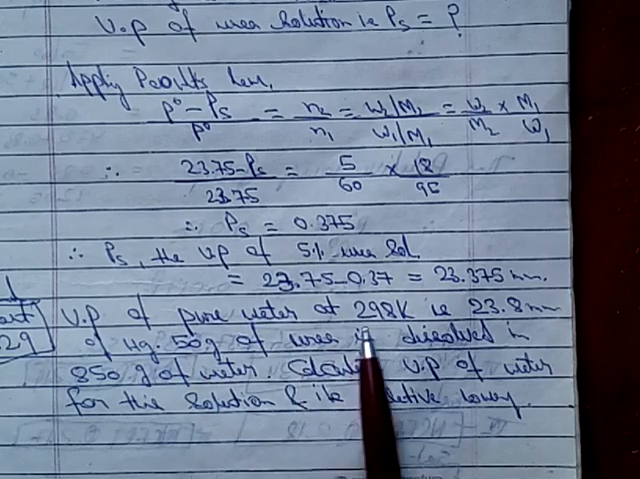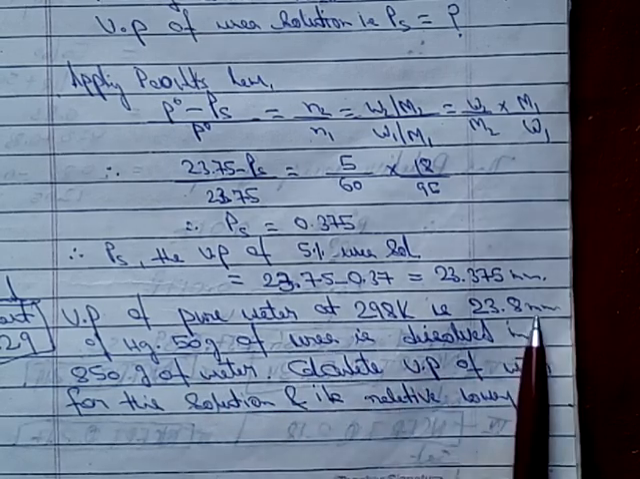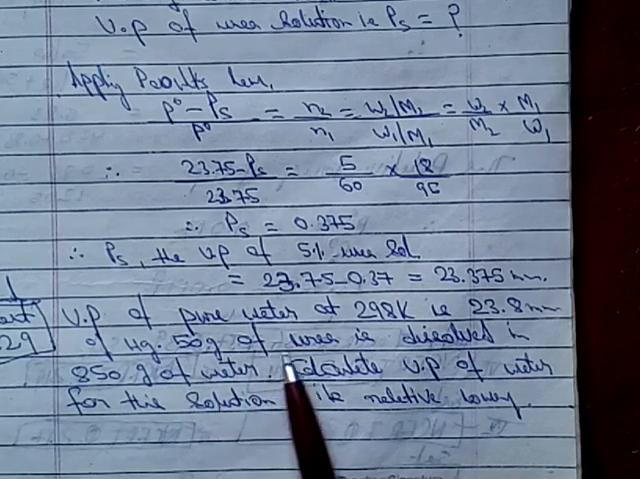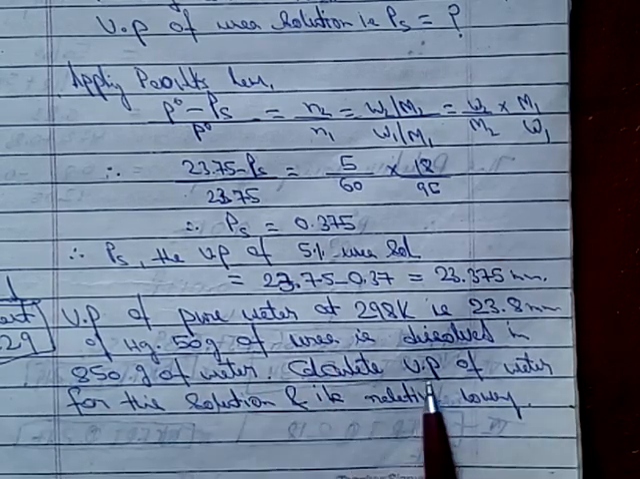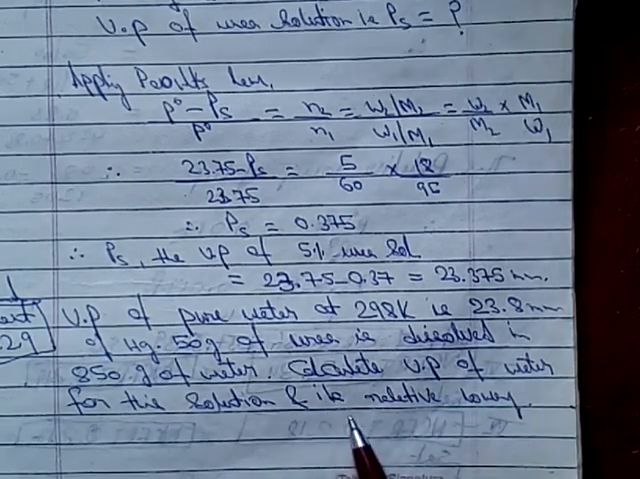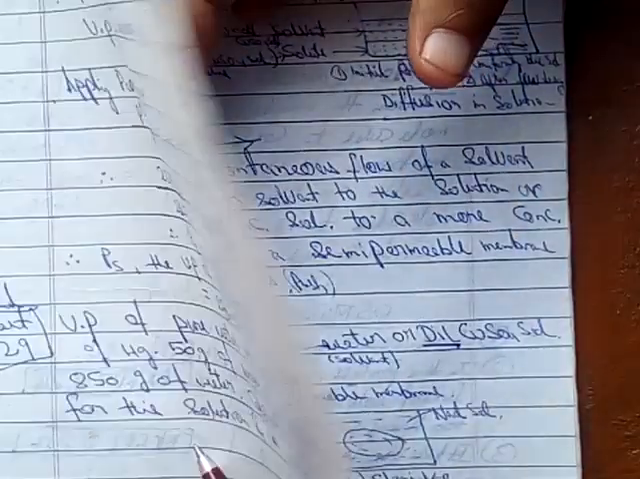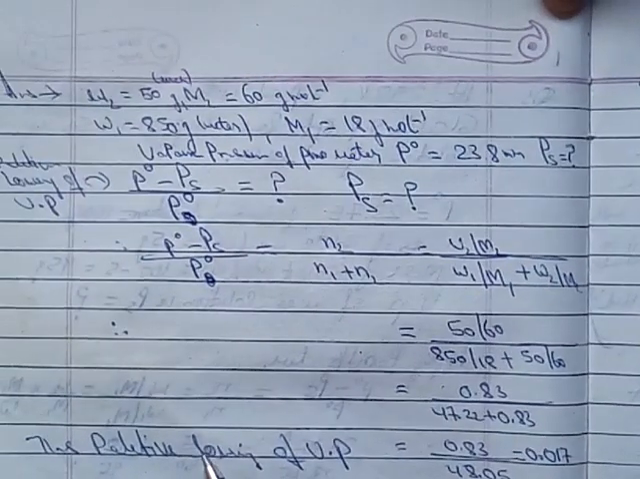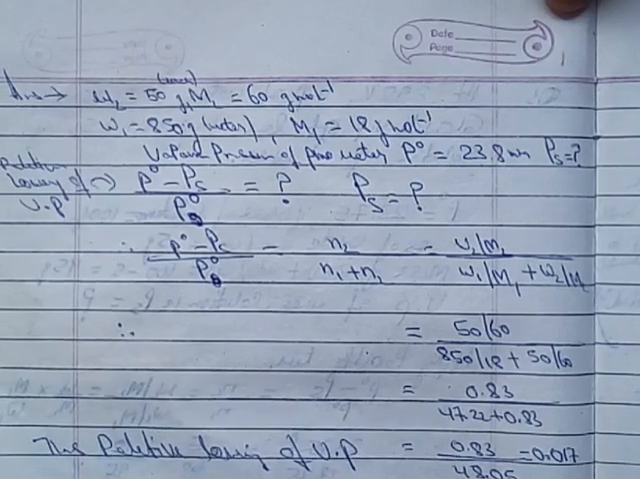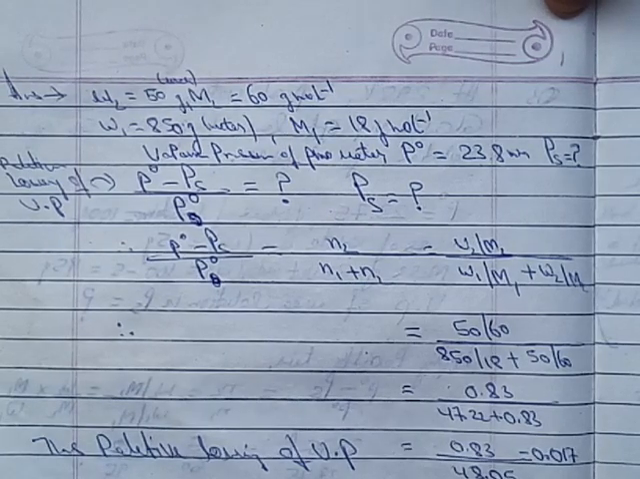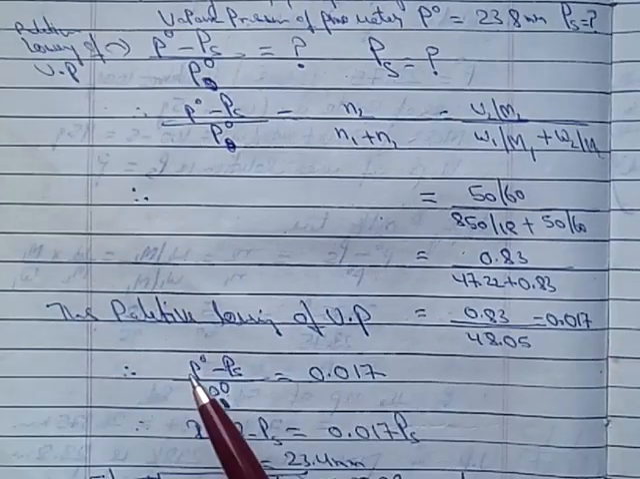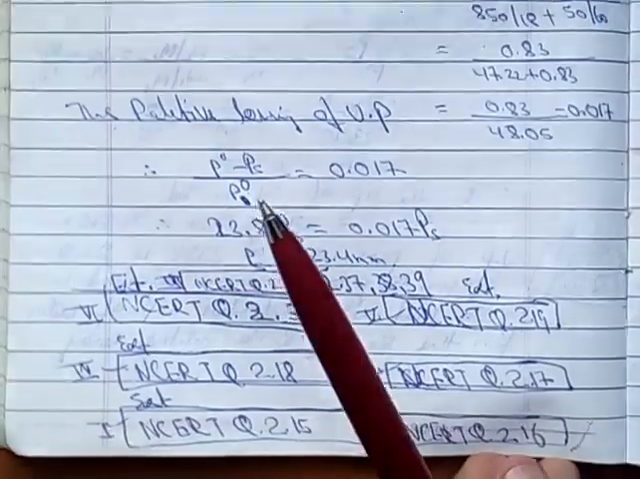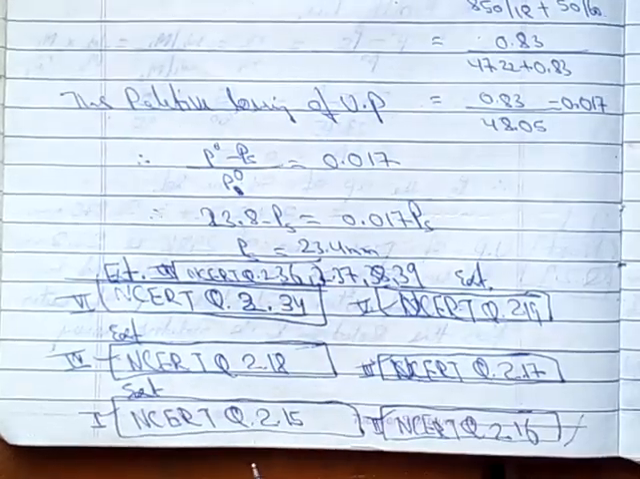Vapor pressure of pure water at 298 Kelvin is 23.8 mm of Hg. 50 gram of urea is dissolved in 50 gram of water. Calculate the vapor pressure of water for this solution and its relative lowering. I am showing the answer also, try to solve it by yourself. That is the solution of that internal question. In this way, you can solve the rest of the NCERT questions which I am mentioning here.